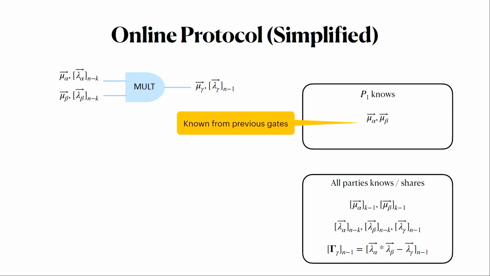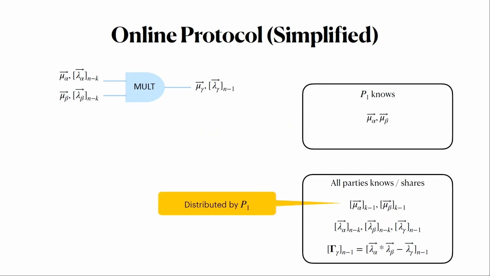And in the first part of the protocol for the multiplication gate, P1 will take these and distribute fresh packed Shamir sharings of degree k-1 to the other parties. So note that this is the packed Shamir sharing of k elements of degree k-1, so there's actually no randomness in this polynomial, but it doesn't really matter because these mu values are public anyway. So the idea of the Shamir sharing here is just to optimize the communication.